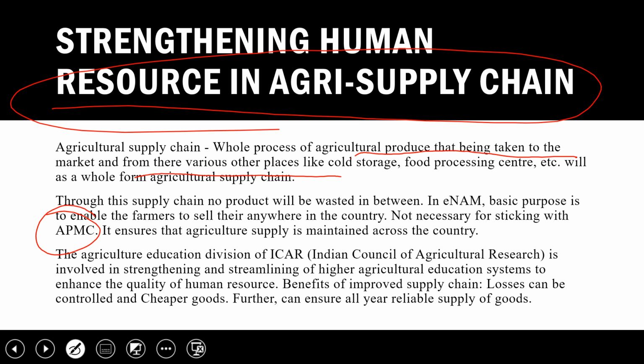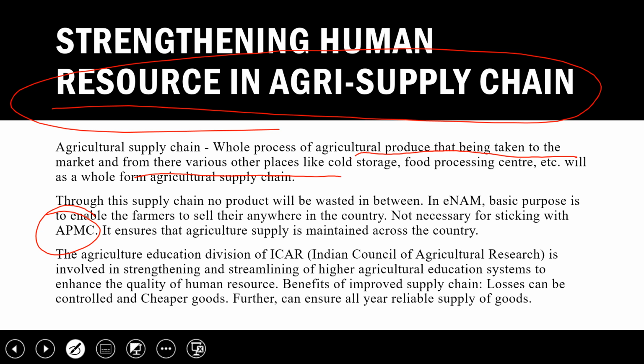Earlier, designated mandis were there in the APMC, and farmers used to go there, and the mediators and all would buy those products. And in that case the issue was that cartels were formed. Farmers lost their bargaining power there, because cartels, groupings of people, were there in the APMC.